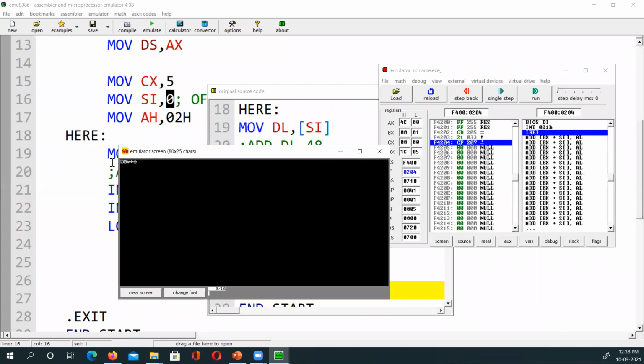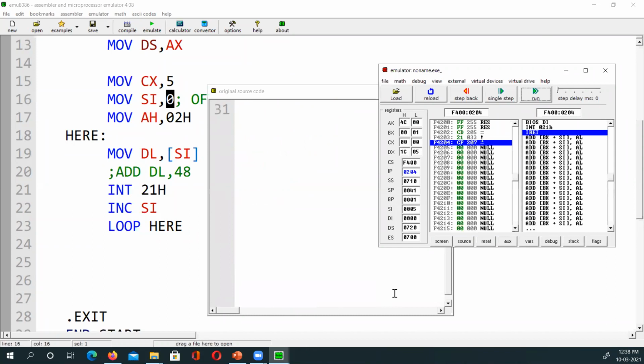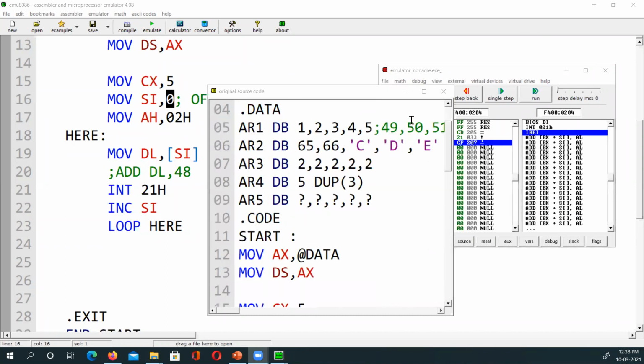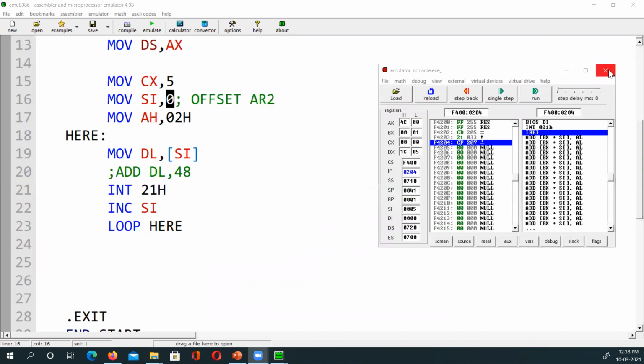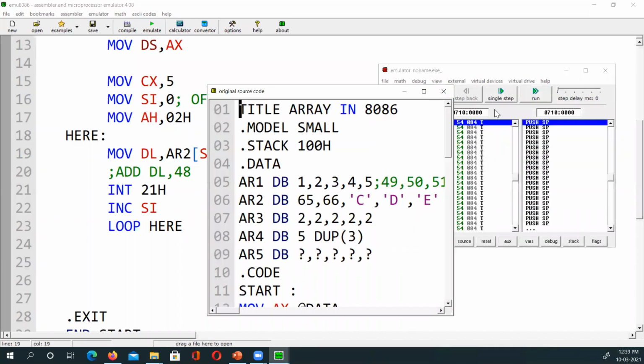So it's printing something else, because I don't know what we are printing. We are not making source index point to some exact array. So for that I need to do one more step here. If I want to do it this way, I have to tell it which array, AR2 of SI, like we do in C. Now this way SI knows that this is the 0 of AR2. Now if I do it, it will work.